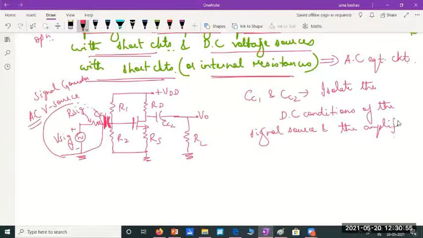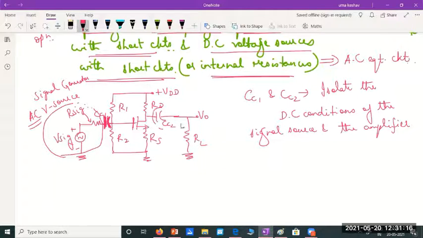That means I don't want any DC voltage on the signal source to reach the amplifier, or any DC voltage and current of the amplifier to damage the signal source. I want to separate the DC of the amplifier from that of the signal source.